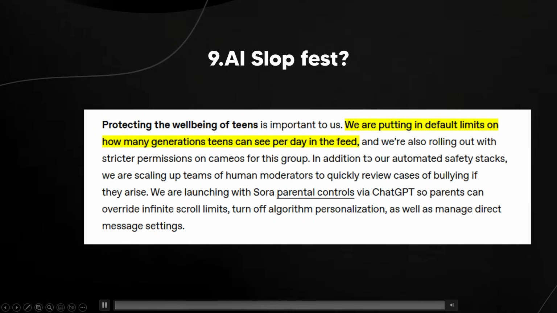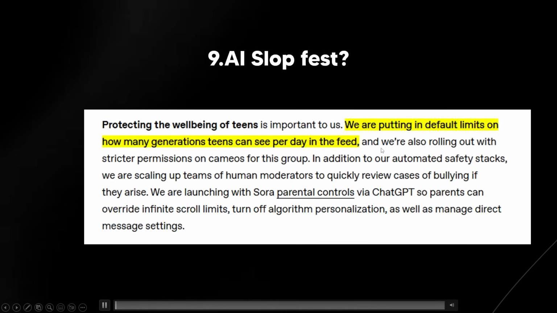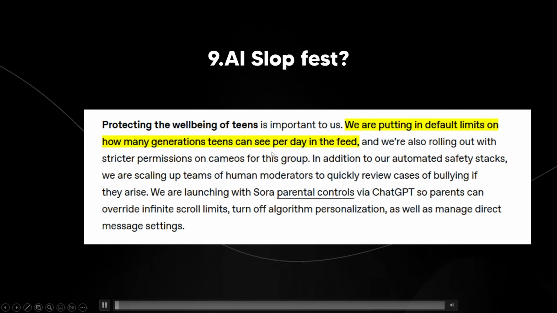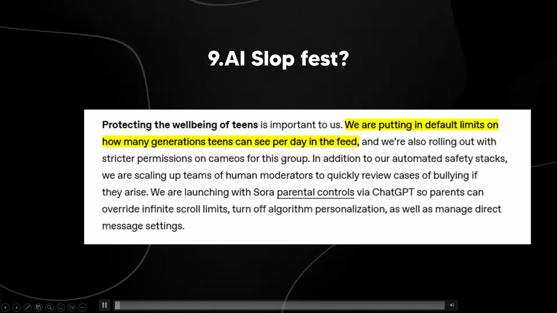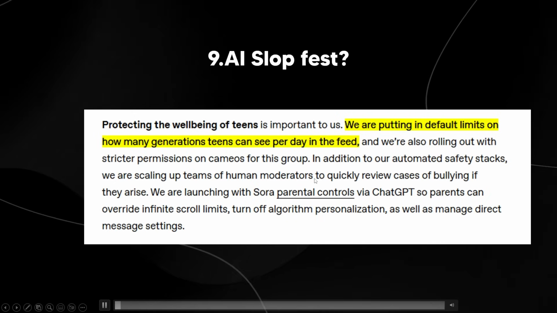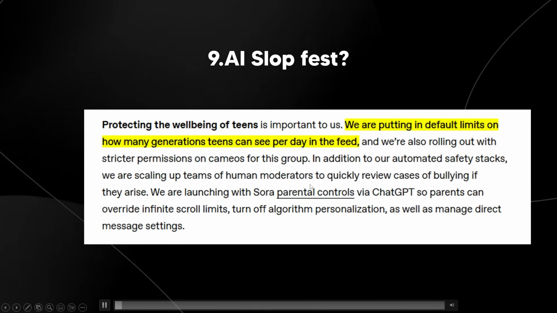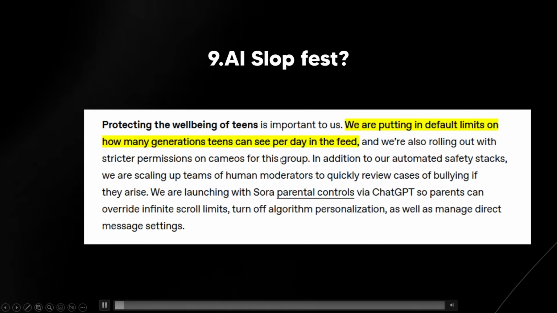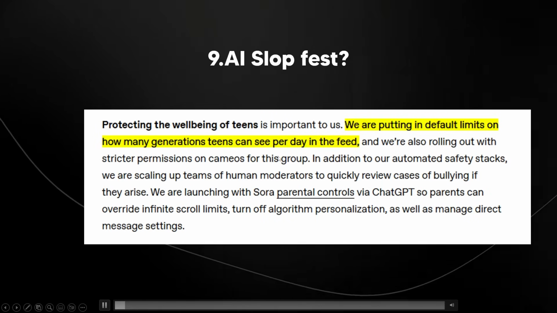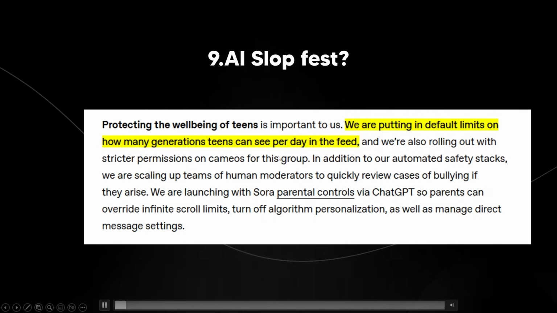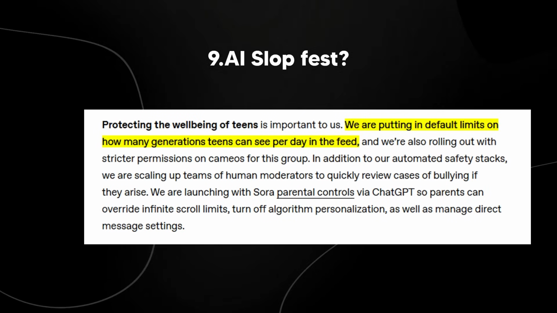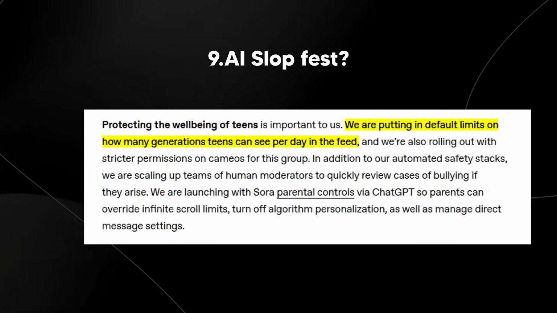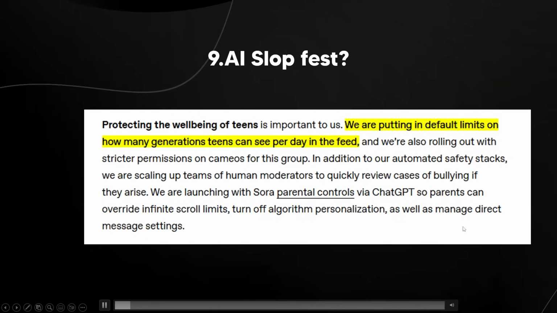Now, they also talk about the fact that, with regards to this AI slopfest, they are putting default limits on how many generations teens can see per day in the feed. And they're also rolling out stricter permissions on cameos for this group. So basically, they're looking to prevent bullying, and they don't want people doom scrolling on these apps 24/7. I know this app is probably going to be really popular, but they're saying that we're not going to allow it to be like TikTok where you can doom scroll for hours. They just want it to be a fun kind of thing. I do think that will change in the future, but I guess we're never going to know.